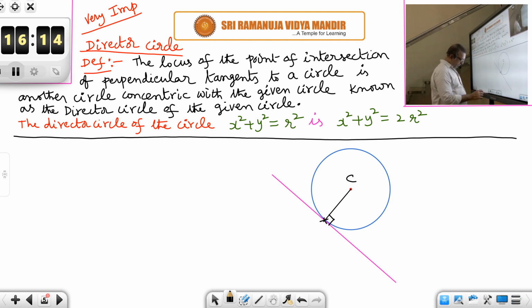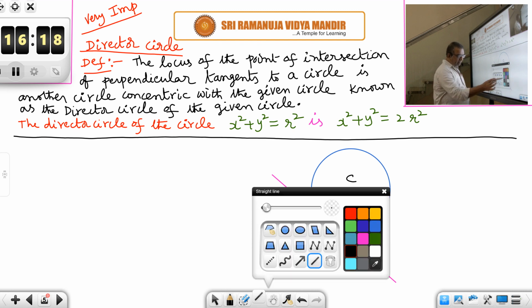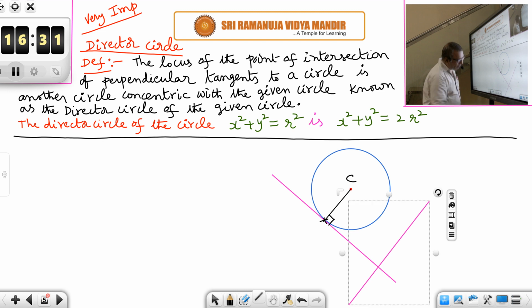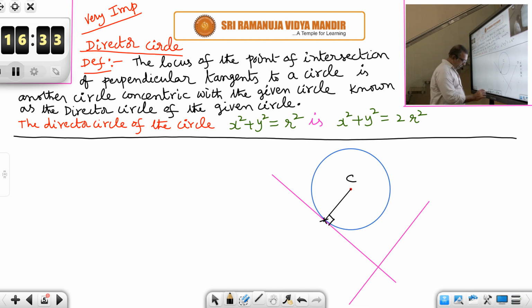So what I do is, I will take another straight line and draw it perpendicular to this line, but not tangent. Away from the circle I will draw it, but perpendicular to the original line. Like this, so that means here the angle is 90 degrees.